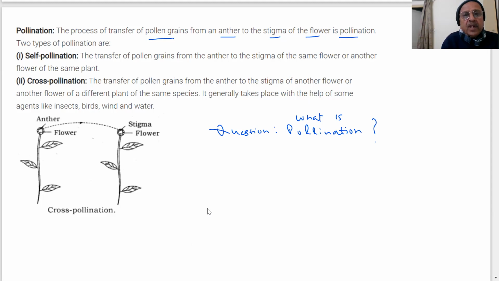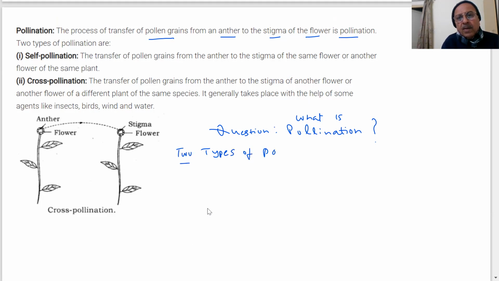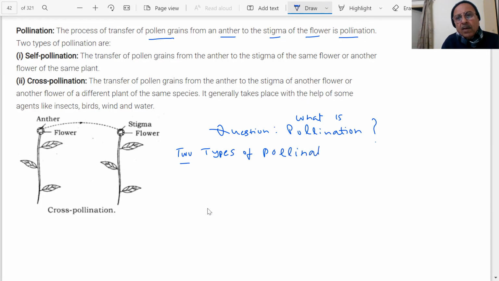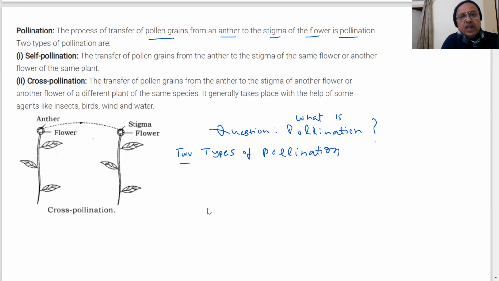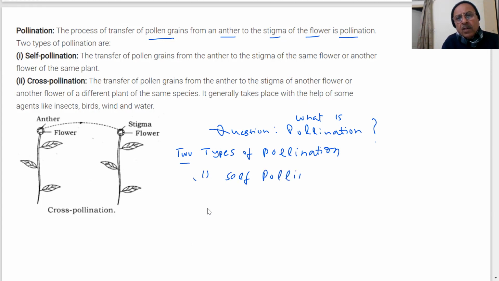There are two types of pollination. How many types of pollination we have told you? Two types. First, we talked of self-pollination. Important question.